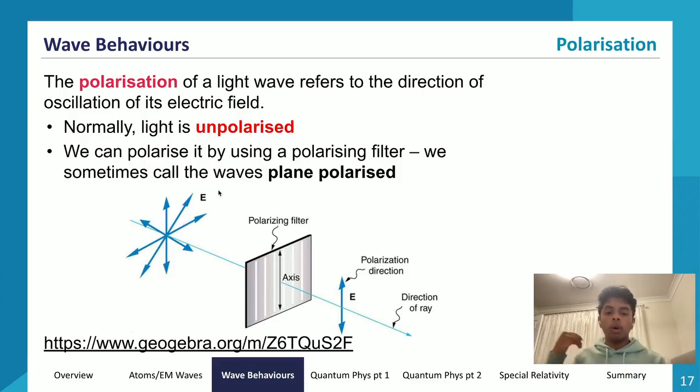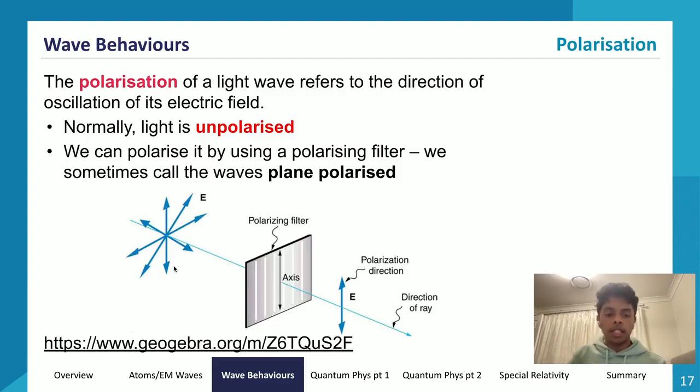What we do using a polarizing filter is we polarize the light by setting a polarizing direction, so that light will now only oscillate in one direction. As unpolarized light passes through a polarizing filter, we restrict the axis of polarization so that it will only oscillate in one direction. You can see over here, unpolarized light enters a polarizing filter with a vertical axis. So it has a vertical polarizing axis. Now as it passes the polarizing filter, only the light that oscillates in the vertical axis will be able to pass through.